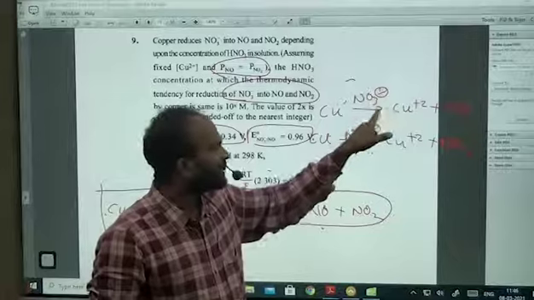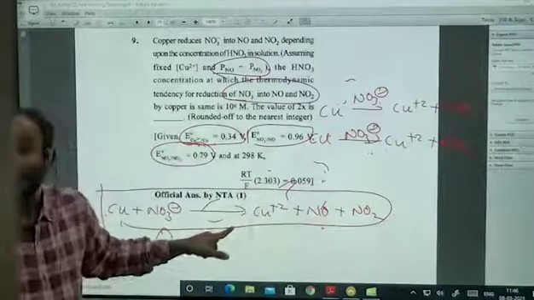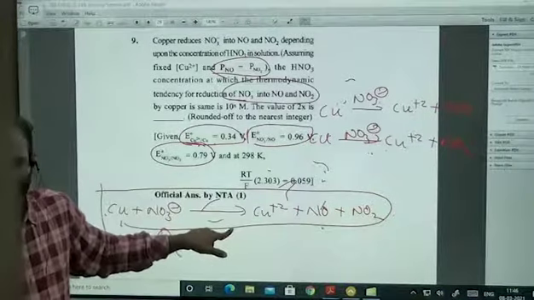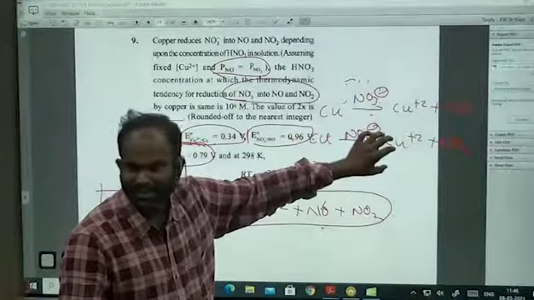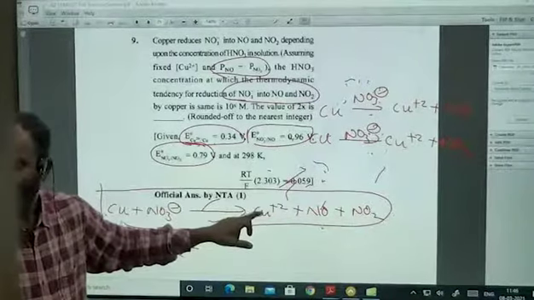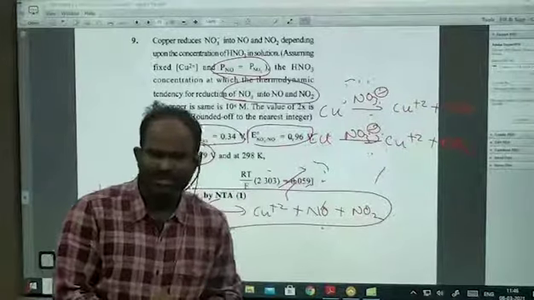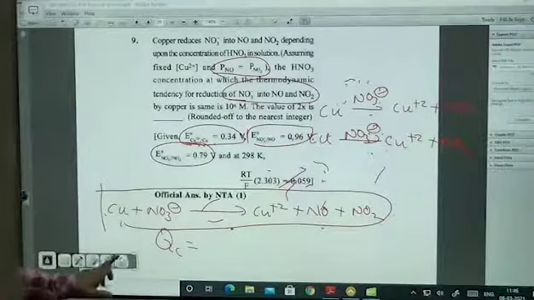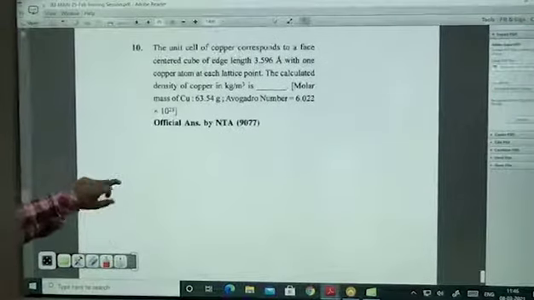If you subtract this cell from this cell, you will get this one. And their Qc value is equal to how much? 10 power x. We know E naught of this cell minus E naught of this cell is equal to E naught of this overall cell. Okay? 10 power x value we have to calculate. Simple, you will get it. It's not a big issue. Otherwise, we'll see, because now we are running out of time.